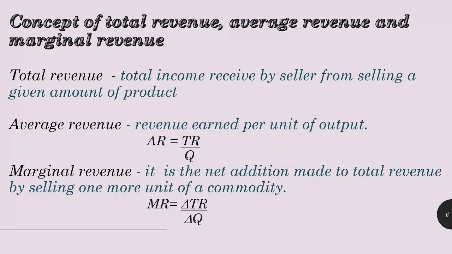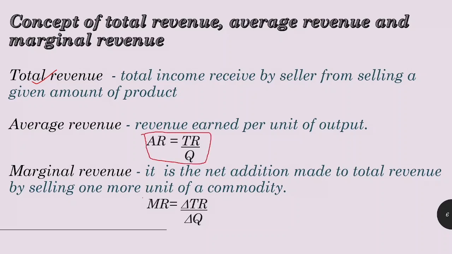Total revenue is the total income received by a seller for selling a given amount of product. So this is total revenue. Average revenue is the revenue earned per unit output. So by definition it is total revenue divided by quantity.